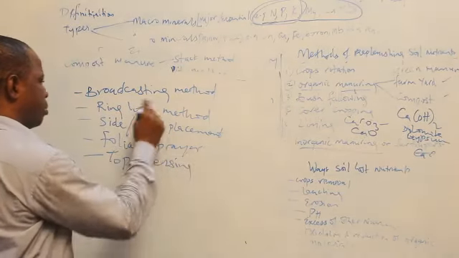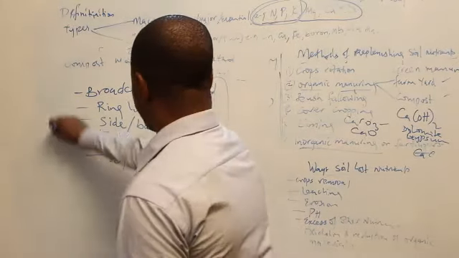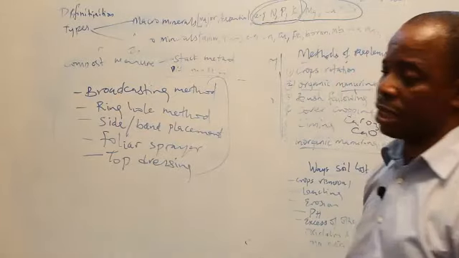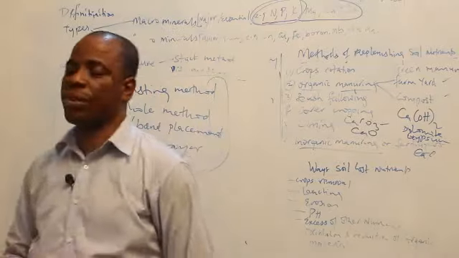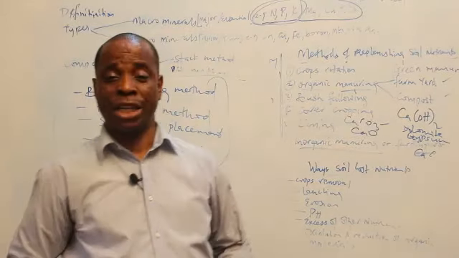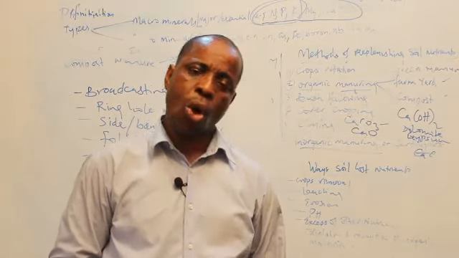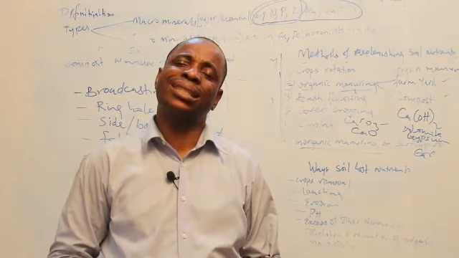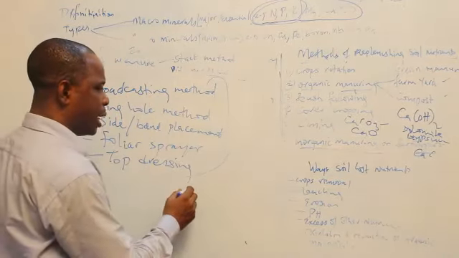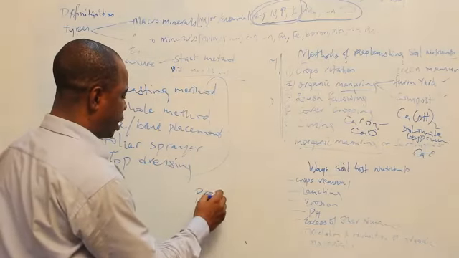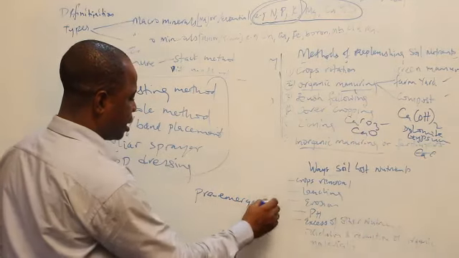Now let's look at the other methods. Broadcasting method. Before I look at this method again, it's good for you to understand something. Fertilizer can be applied at different times on the farm. It can be applied just after you planted, before the seeds emerge. Then it can be applied after the crops have emerged. If it's just before you plant or after you planted, before the seeds emerge, before sprouting, before germination, we call that type of application pre-emergence application.